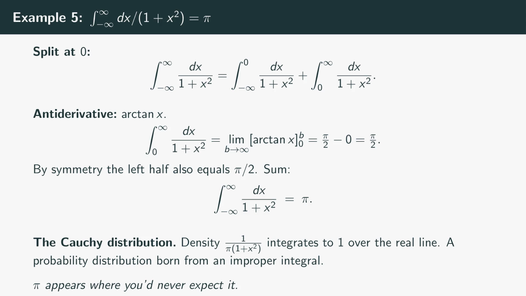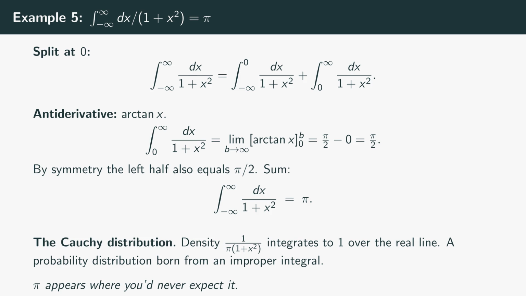Fifth example, a classic. The integral of 1 over the quantity 1 plus x squared over the entire real line. Both endpoints infinite, we need to split. Split at 0. The right half, integrate from 0 to b, get arctangent of b minus arctangent of 0, which is arctangent of b. As b approaches infinity, arctangent of b approaches pi over 2. So the right half is pi over 2. By symmetry, the integrand is even. The left half is also pi over 2. Total, pi over 2 plus pi over 2 equals pi.